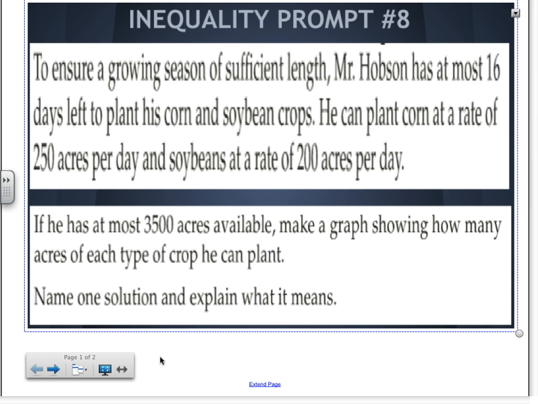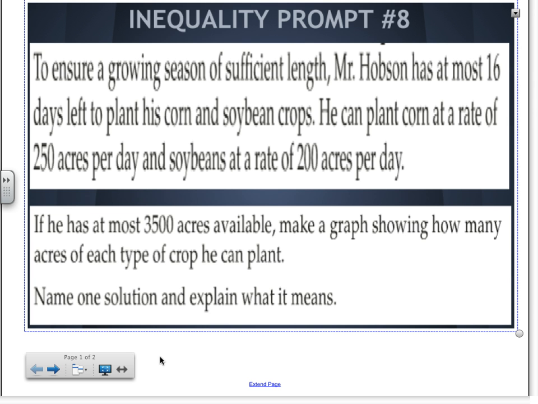What kind of limitation do we have in this problem? Read carefully. Yes, Isaiah. Okay, so we have a limitation on land. We only have that much land to plant crops, 3,500 acres exactly. We cannot go beyond that because we don't want to get our neighbors angry or anything, right? So we can certainly plant less than 3,500 acres if we want, but not more than that.